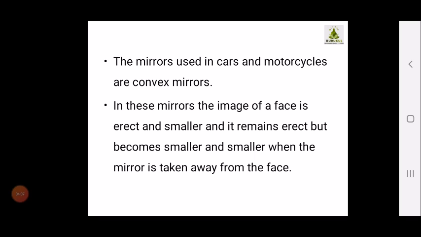So see children, the convex mirrors are your side mirrors which are used in your vehicles. So why are these mirrors used in the vehicles? A question may arise. You are able to see the object, and as you go away from the object, it becomes smaller and smaller. Hence, if many vehicles are behind you, you will be able to see a number of vehicles, as the mirror can capture more area. Hence we are using these convex mirrors in the vehicles.